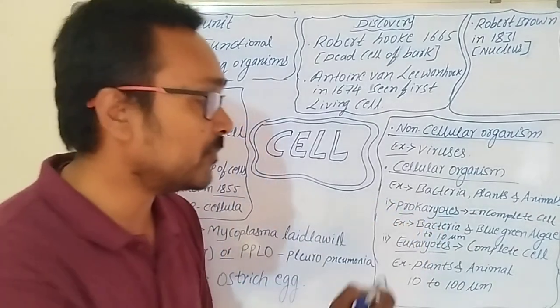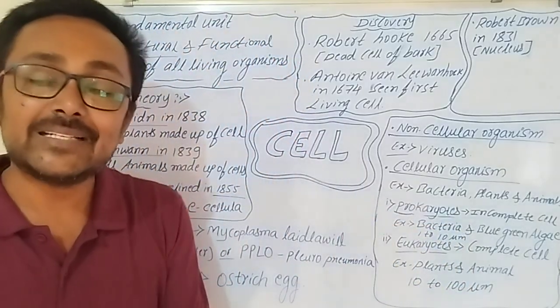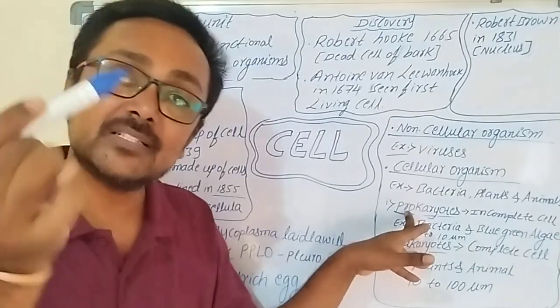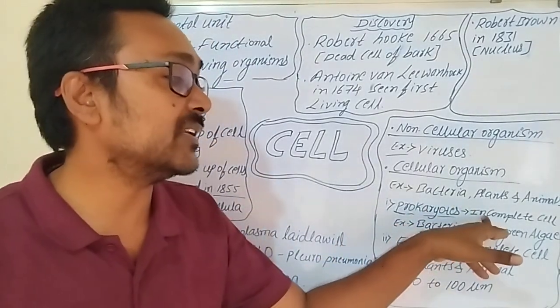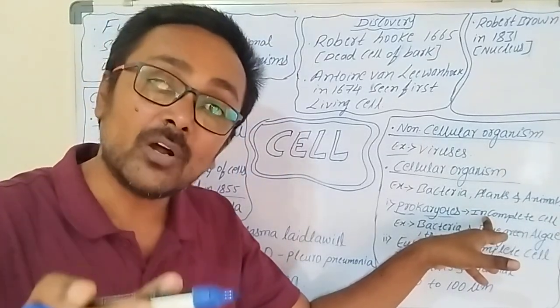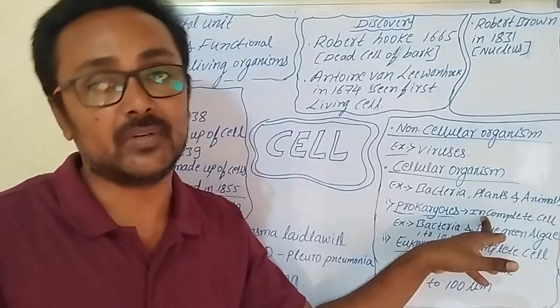What is the meaning of pro and karyotes? Pro means primitive. Primitive means not well developed, in the sense that it is an incomplete cell. It is not developed completely, especially the cell membrane of the nucleus.